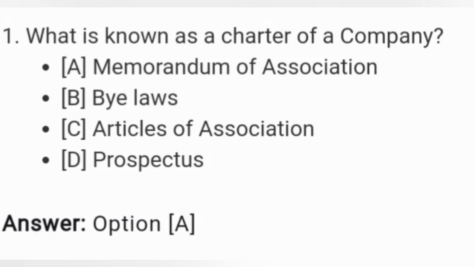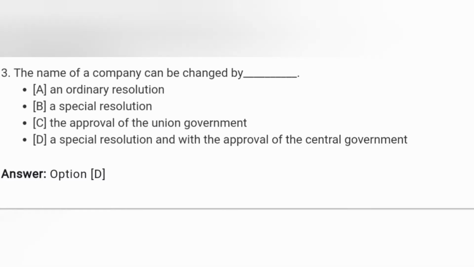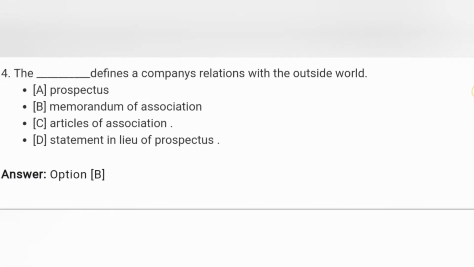What is known as the charter of a company? Memorandum of Association is known as the charter of the company. The minimum paid up capital for a public company is 5 lakh. The name of a company can be changed by a special resolution and with the approval of the central government.